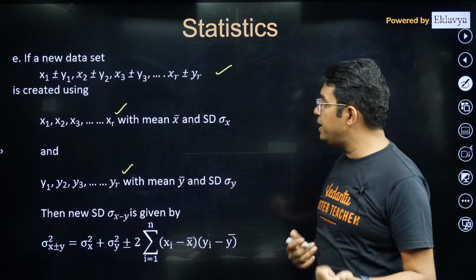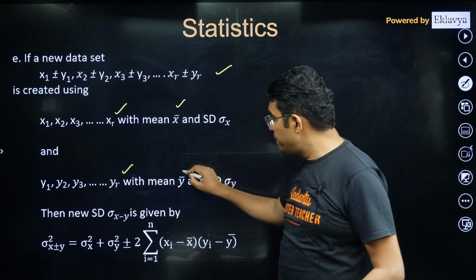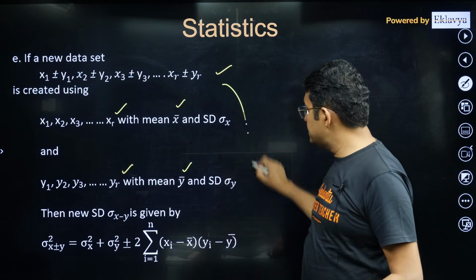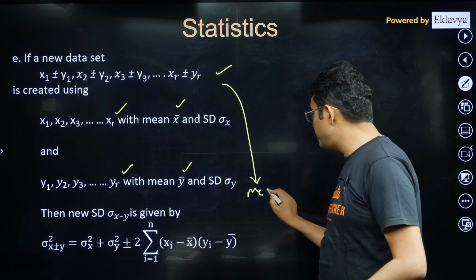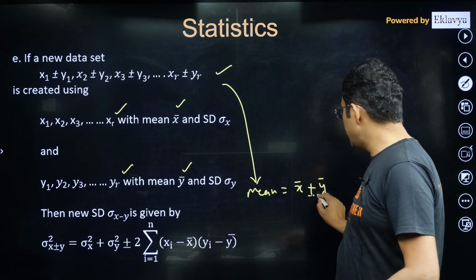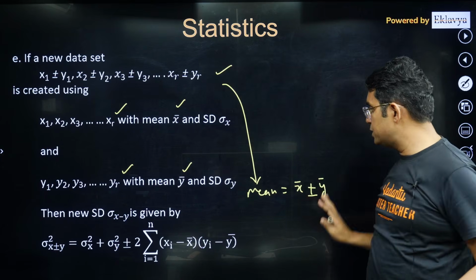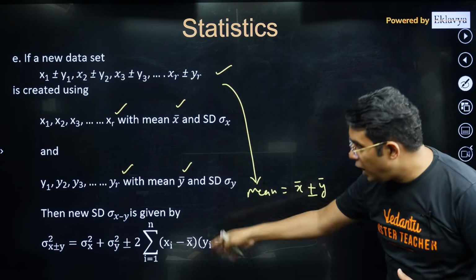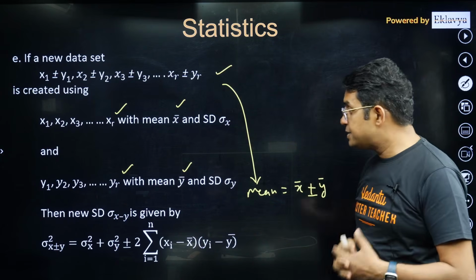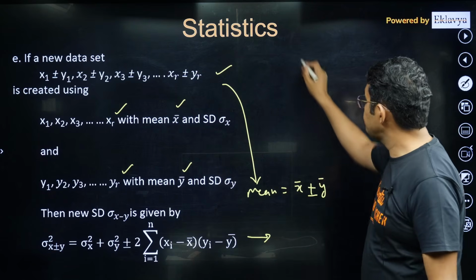I think combined mean is very easy to find. If the mean is x bar here and y bar here, then for this data set the mean has to be equal to x bar plus y bar or x bar minus y bar, depending upon if you are taking plus or minus. So mean is very easy to find. Now how to find standard deviation? The standard deviation is a result, and please understand how it is coming.